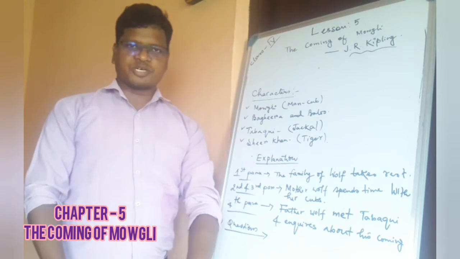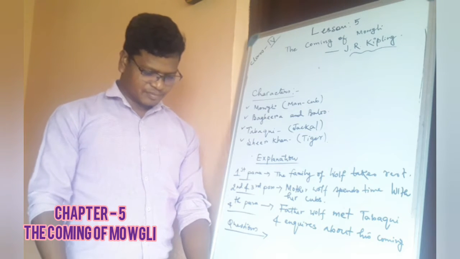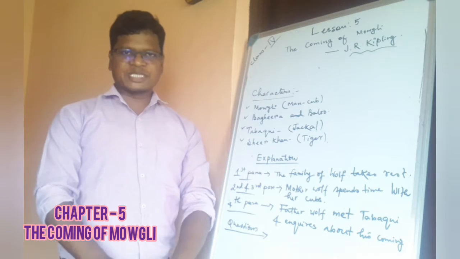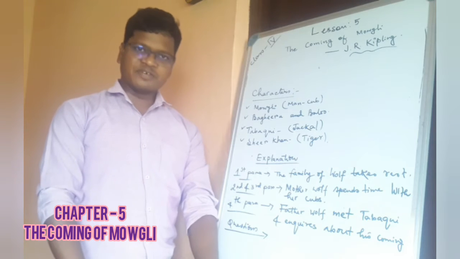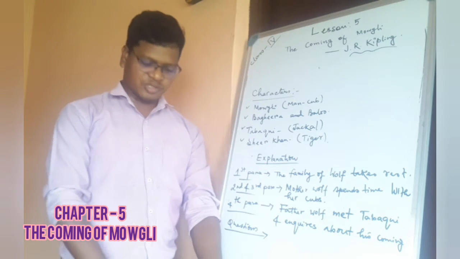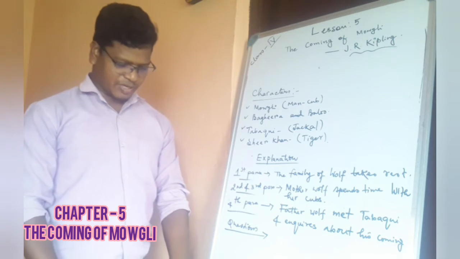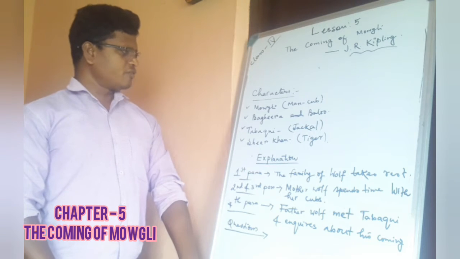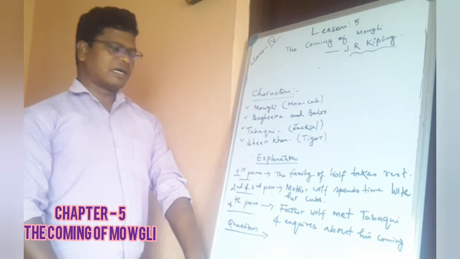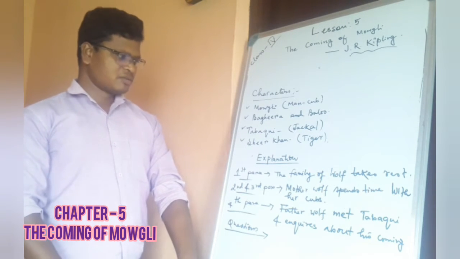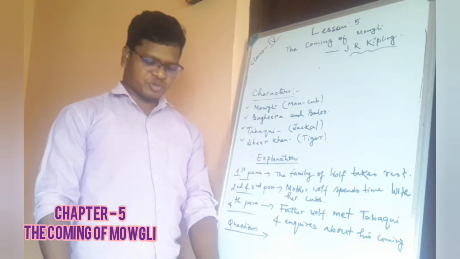Hello dear students, today we are going to begin lesson number 5, the coming of Mowgli. Dear students, we will be seeing how Mowgli comes to the jungle for the first time to live with the other animals in the jungle. As we see here, I have just written down the main characters in this play. The first one is Mowgli, the man cub, then Bagheera and Baloo, Tabaqui the jackal, and Sher Khan the tiger. These are the major characters in this play that we are going to read today.